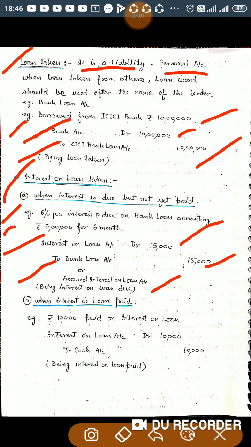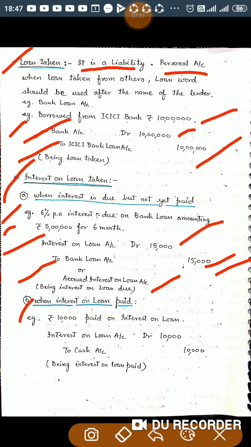Both are correct, but in general, most of the time what we do is, if interest on loan hasn't been paid, then we increase the liability towards loan. So in general, interest on loan account debited to bank loan, but it is absolutely correct to write interest on loan account debited to accrued interest on loan, or outstanding interest on loan can also be written.